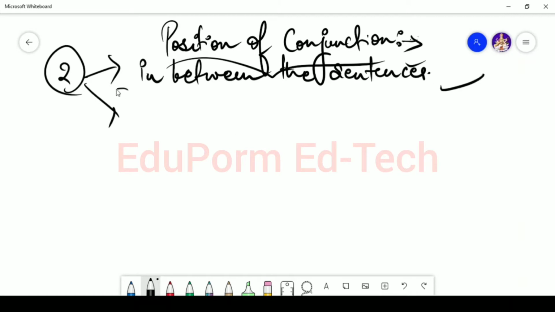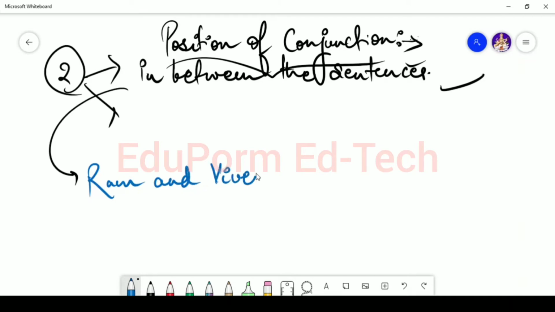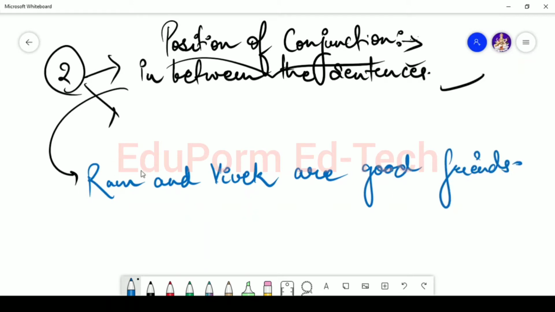Let's say, for example, if I have to say that Ram and Vivek are good friends. So in the first case, I joined two subjects using the conjunction in between.